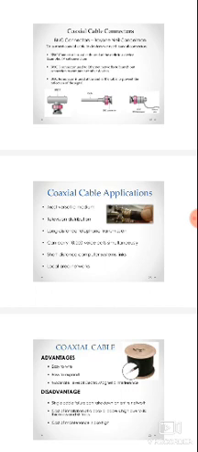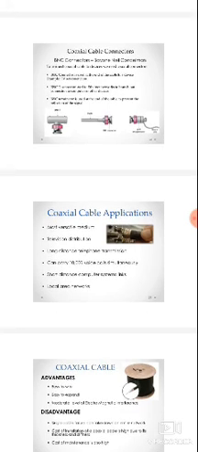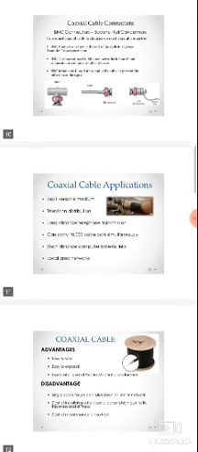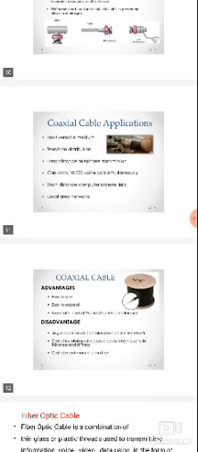Coaxial cable applications: it is used for telephonic communications. It carries 10,000 voice calls simultaneously. Next, local area networking purposes. The coaxial cables are connected by using BNC connectors. The cable end will be connected with a BNC connector. BNC connectors are also connected to TV systems, for TV connection purposes.